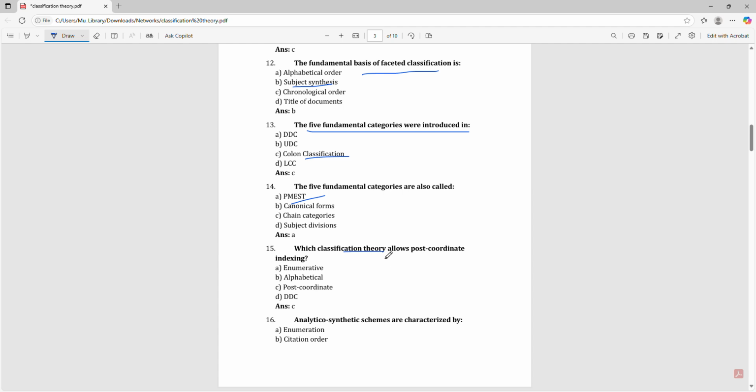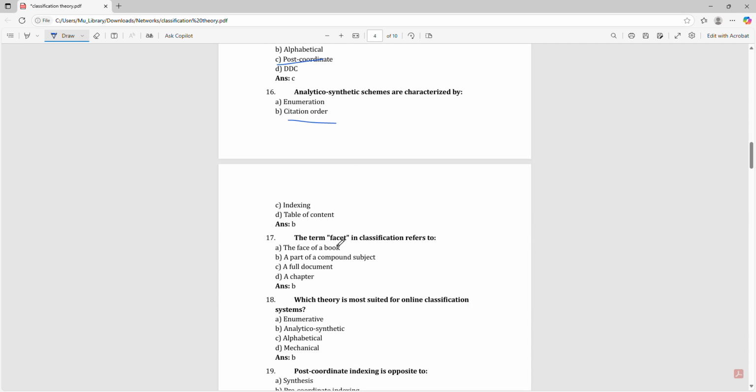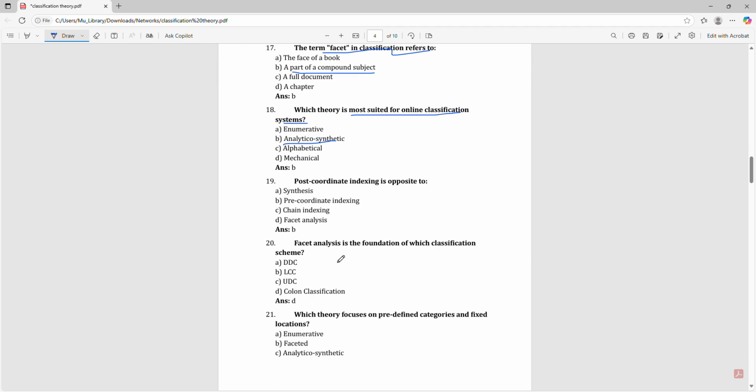Which classification theory allows post coordinate indexing? That is post coordinate. Analytico synthetic schemes are characterized by citation order. The term facet in classification refers to a part of the compound subject. Which theory is most suited for online classification system? Analytico synthetic. Post coordinate indexing is opposite to the pre coordinate indexing.